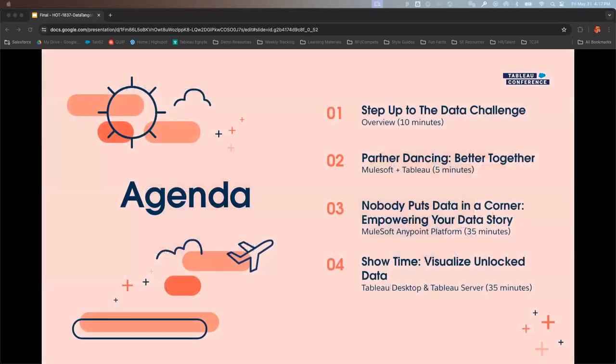How this demo is going to work, we're going to spend a few minutes talking about what the data challenge is and why we think that this is an important topic. We're going to introduce the concept of how the two tools can work together. Then you're going to have the opportunity to see it in action as we actually go through and complete the exercises, and come out with a better product at the end.